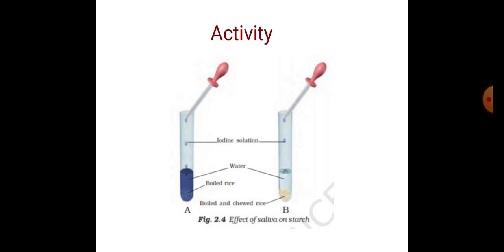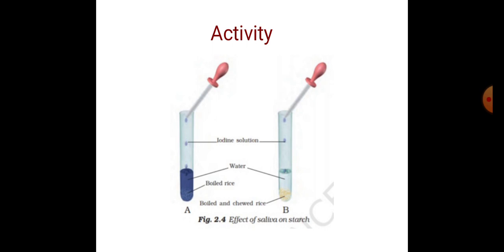So in this activity, when iodine is added to both test tubes, the first test tube, test tube A, changes color as it contains starch.